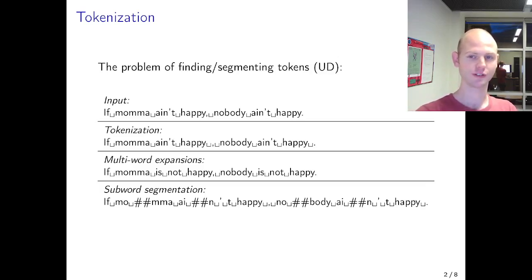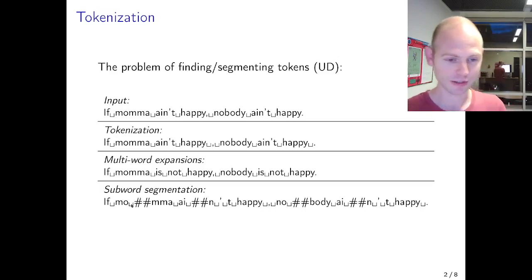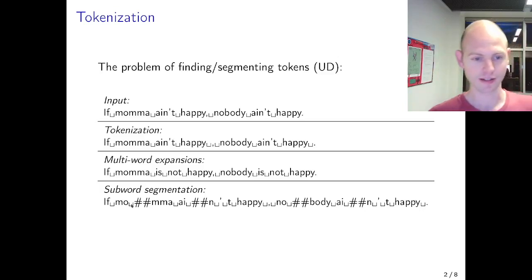We follow the universal dependency guidelines. So in the universal dependency guidelines, they have two layers of tasks that are related, where one is called tokenization and the other one we can consider multi-word expansions. So as you can see in the multi-word expansions, words are actually replaced by their syntactical units, whereas for tokenization, we keep them untouched. Now, subword segmentation is of course a very different task, where we split subparts of words off that don't necessarily match with the tokenization guidelines, and here's the example from the multilingual BERT.